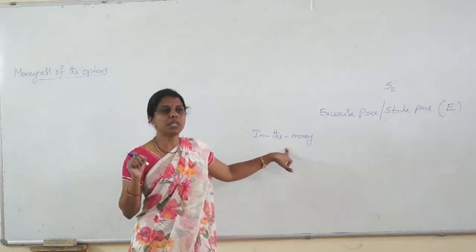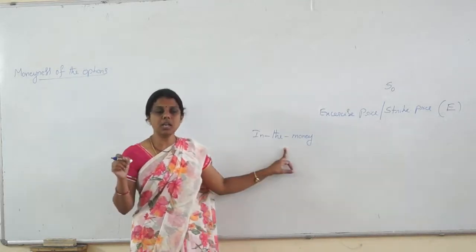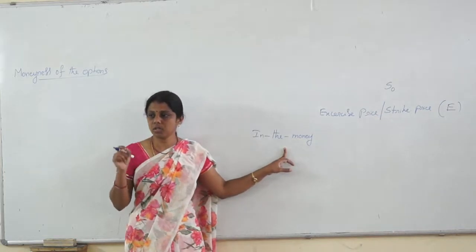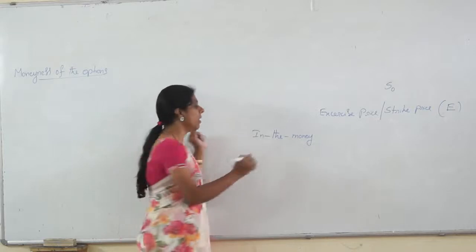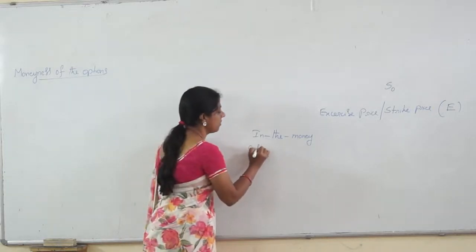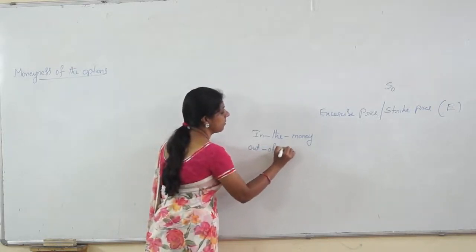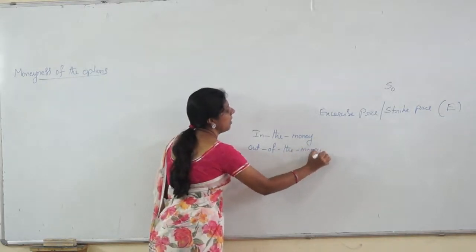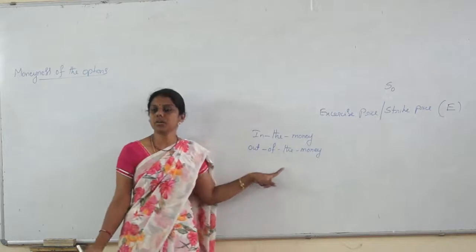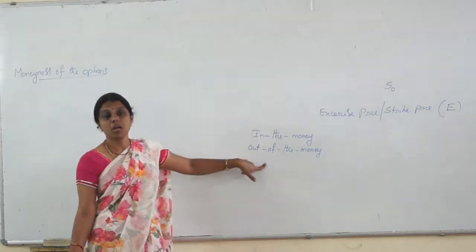So when an option is in the money, the buyer of the options contract receives some profits. When we say out of the money, the buyer of the option will incur some loss.